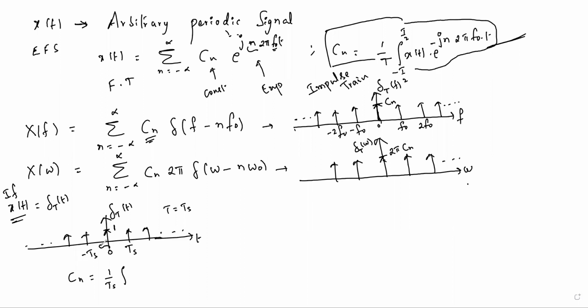Within this interval only one impulse function is there, that is del of t, multiplied by e to the power of minus j n omega naught t. You can take 2 pi f naught t also, not an issue.